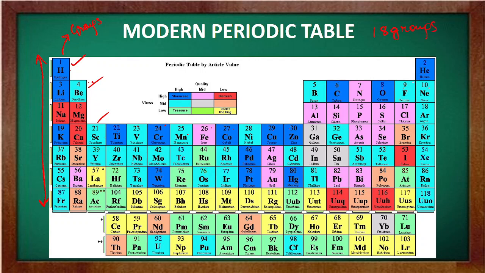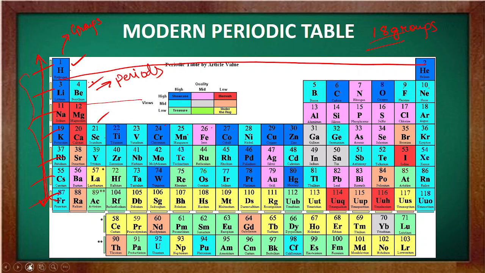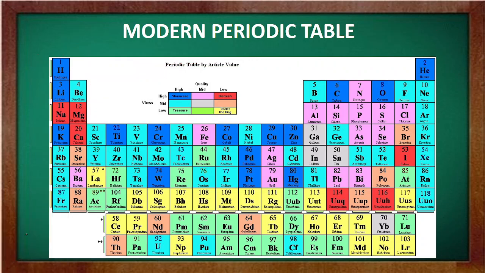So these vertical columns are known as your groups, and the horizontal ones are known as your periods. This is already known to you from your basic level. So here, how many periods are there? First period, second period, third period, fourth period, fifth period, sixth period, and seventh period. There are 7 periods in total. Now, how is the classification of this periodic table done?